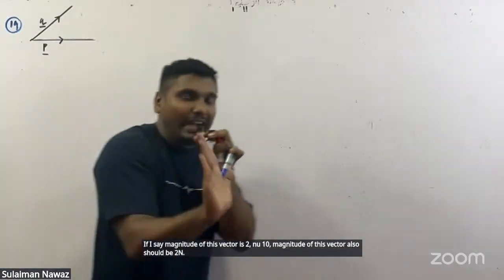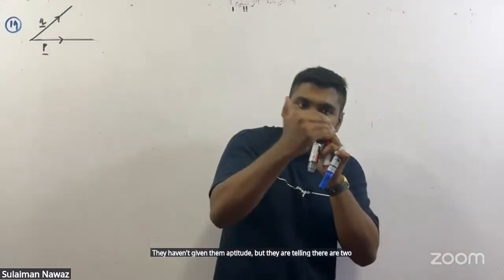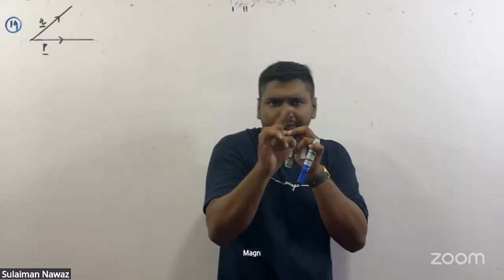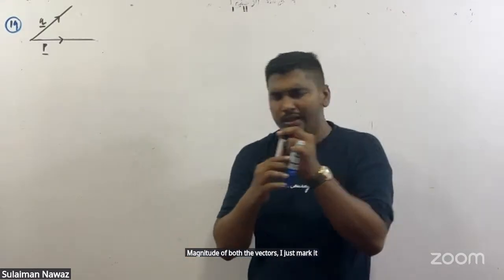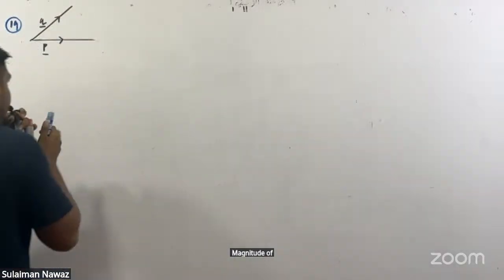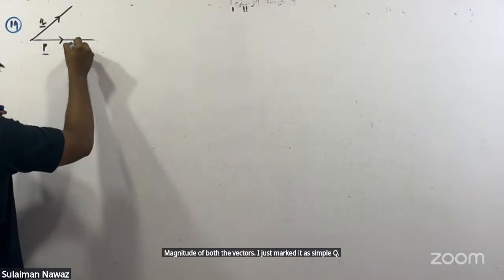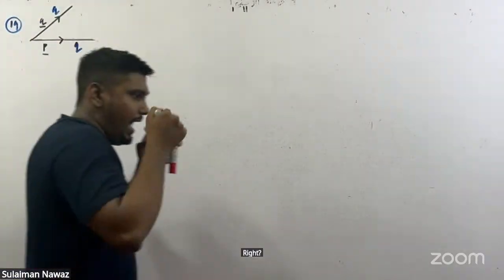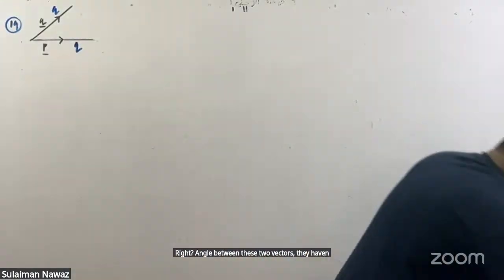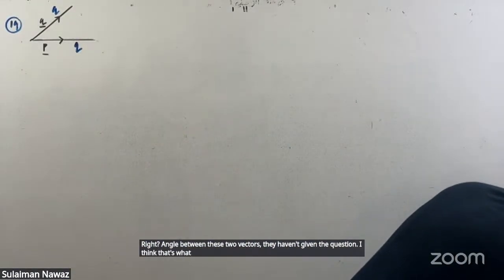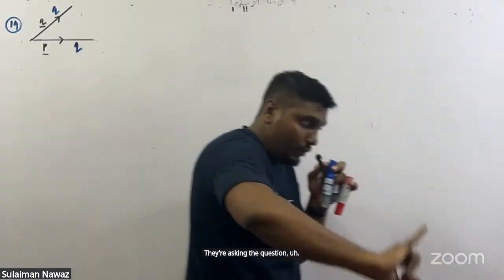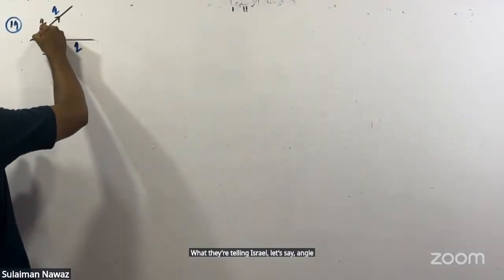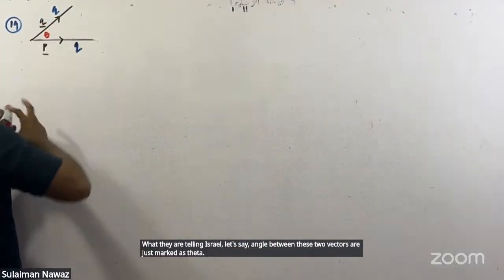They haven't given the magnitude, but they are telling there are two vectors with the same magnitude. Therefore, I just mark the magnitude of both the vectors as simple Q. The angle between these two vectors is what they are asking in the question. Let's say the angle between these two vectors, I just mark it as theta.